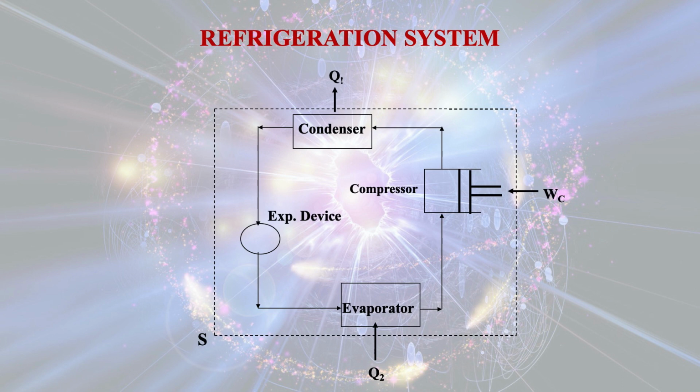Now when it passes through the coils placed in the refrigerator, it will extract heat from the confined space, because for a refrigeration system our main intention is to keep the inside area at a low temperature, so we have to extract heat from the confined space in the evaporator. When the refrigerant takes the heat from the confined space, that is Q2, it then passes through the compressor. Now the compressor does the work.